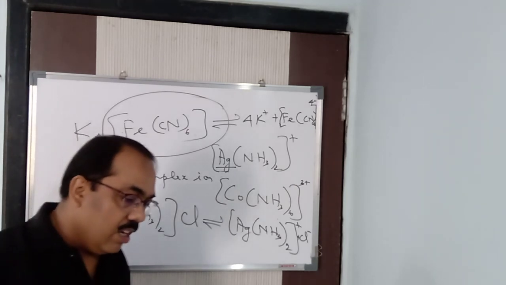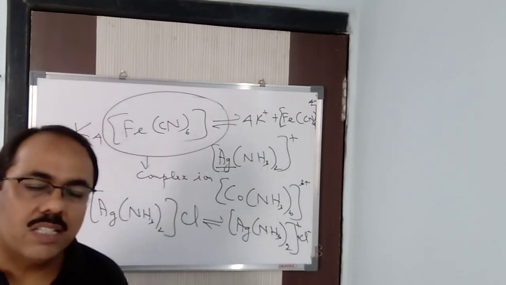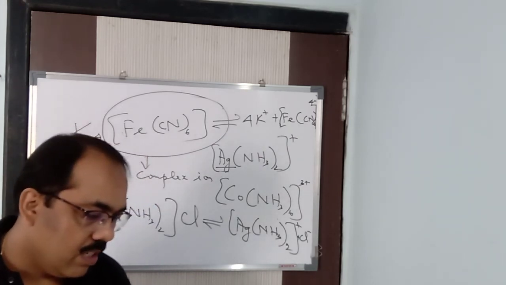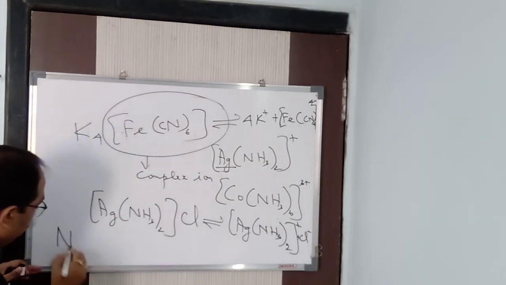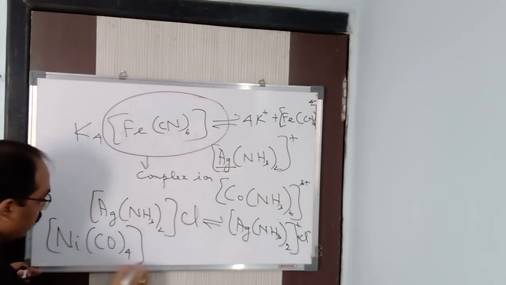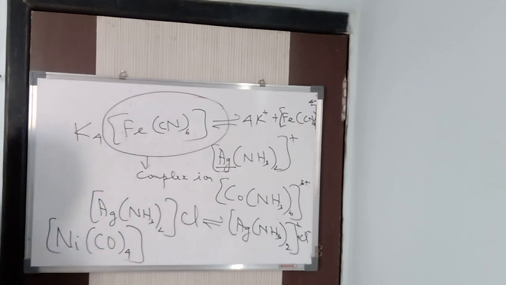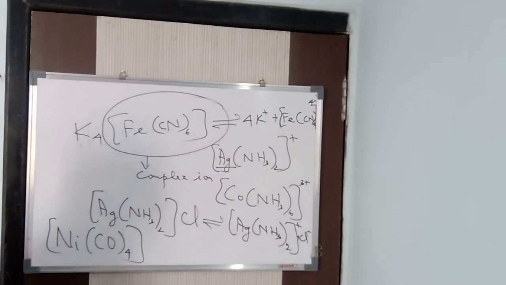Similarly, we also have, as I was saying, a neutral complex. A neutral complex means it does not have any charge present in it. Like Ni(CO) whole 4. See, no complex ion, no simple ion is there. So it is Ni(CO) whole 4. It is a neutral complex, we can say that.